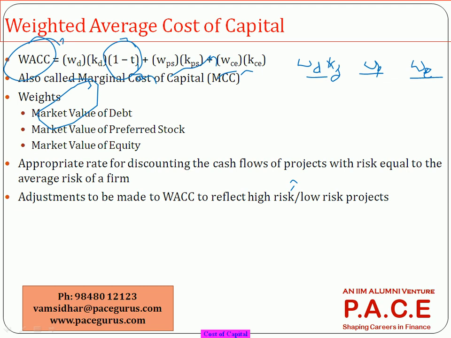If those bonds are not traded and there is no market value associated with them, then I may prefer the book value itself. Otherwise, every year I will update my weighted average cost of capital based on the market value of the debt, equity, and the preferred stock.